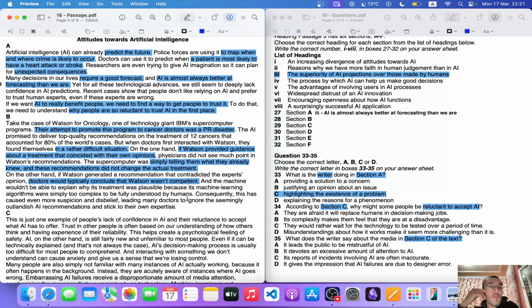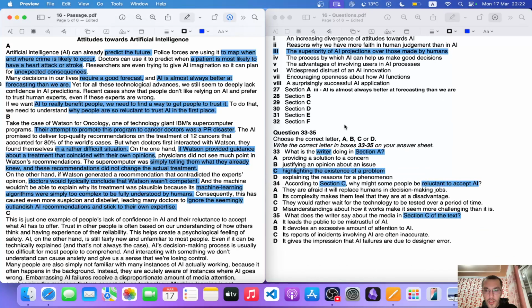And the machine wouldn't be able to explain why its treatment was plausible, because its machine learning algorithms were simply too complex to be fully understood by humans. There we go. Consequently, this has caused even more suspicion and disbelief, leading many doctors to ignore seemingly outlandish AI recommendations and stick to their own expertise. There we go.